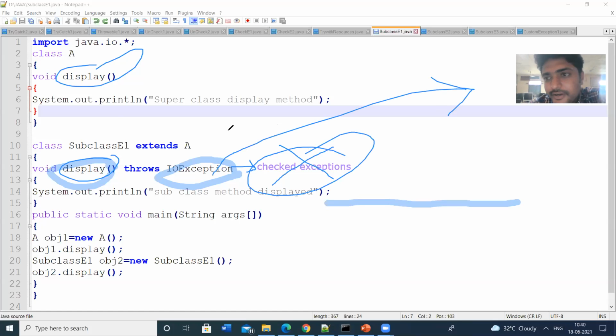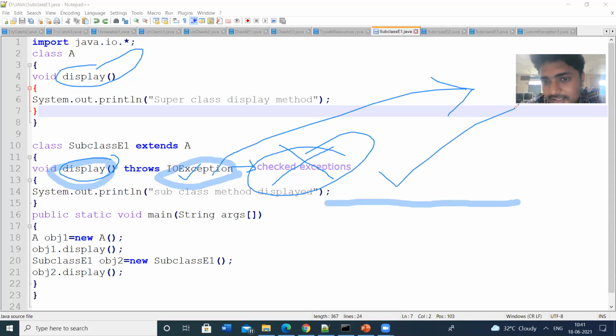That's why whenever you are performing exception handling in inheritance concepts, we have to be much more careful. We cannot use checked exceptions. We have to use unchecked exceptions. Unchecked exceptions are runtime exceptions, for example, ArithmeticException. Those types of exceptions are accepted by the subclass method.